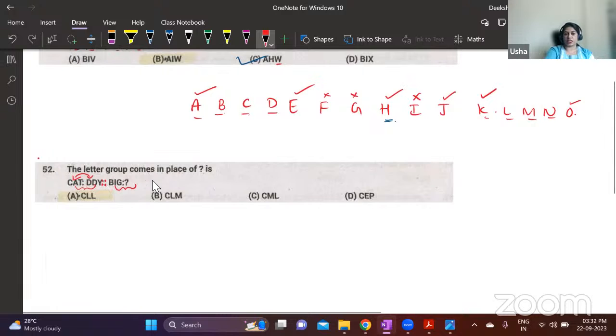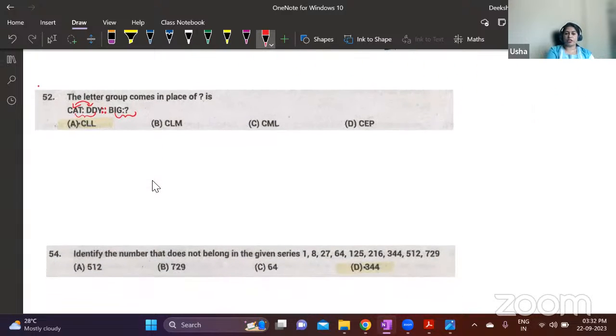Okay. So here this is different. This is a series. Whereas here we have first 2 letters, find out what is the relation. The same relation is going to be there for the next 2 words. Here find out the relation between CAT and DFY. C to D, there is 1 letter difference. And then A to F, we have 2 letter difference. And then T to Y. So C to D, 1 letter difference. Therefore, the next letter of first letter should be taken, which is C. And then after I, you need to take 2 letters gap and then take the next letter. After I, leave J, K and then comes the next letter, which is L.